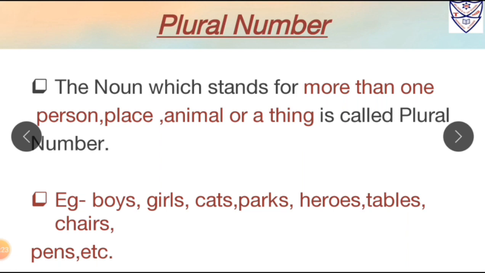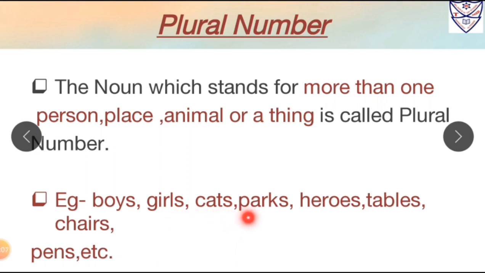Now what is plural number? The noun which stands for more than one person, place, animal or thing is called plural number. Let us start with the examples. First one, boys. Now over here when I am saying boys, it shows that there is not one boy. There is more than one boy. So boys will be plural number because there is more than one person. Then again girls is plural number.